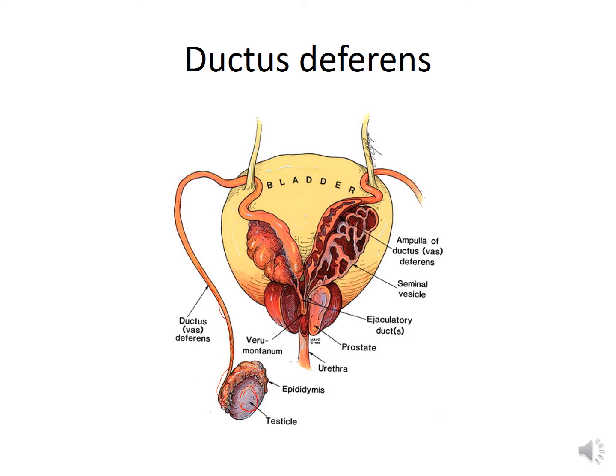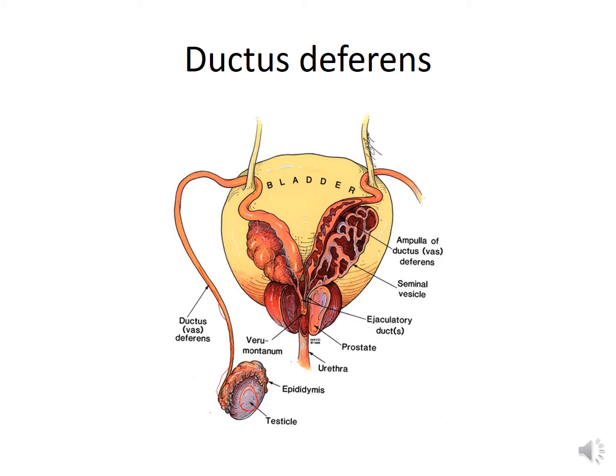It ascends along the posterior border of the testes, passes through the inguinal canal and enters the pelvic cavity. The inguinal canal is a passage which lies between the muscles of the anterior abdominal wall, and from here it enters the pelvic cavity.